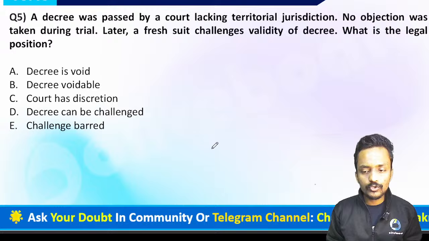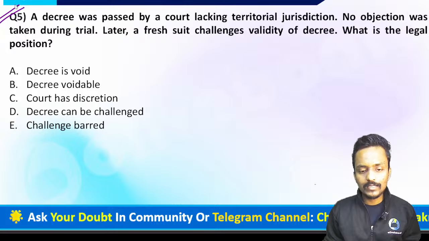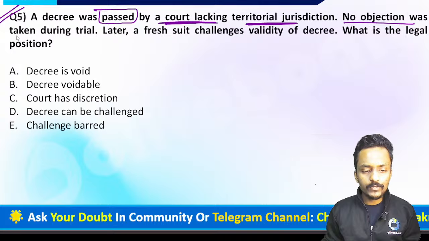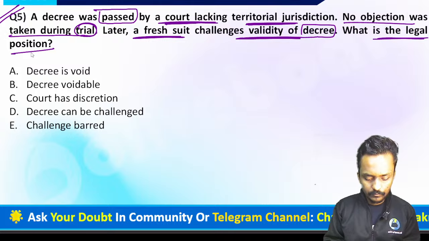Now we have question number 5 guys, and please read it. What exactly is the requirement of question number 5? The question says a decree was passed by a court lacking territorial jurisdiction. No objection was taken during the trial. Later, a fresh suit challenged the validity of the decree passed by such court. What is the legal position right now?